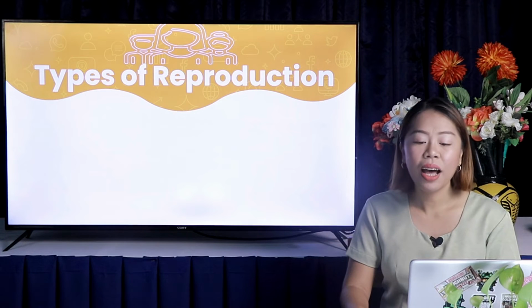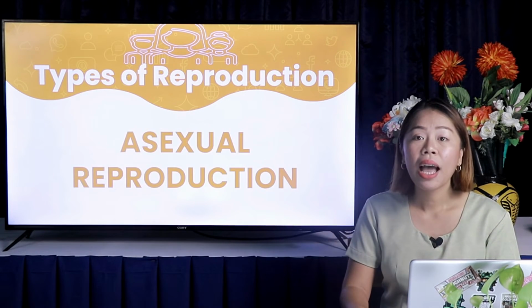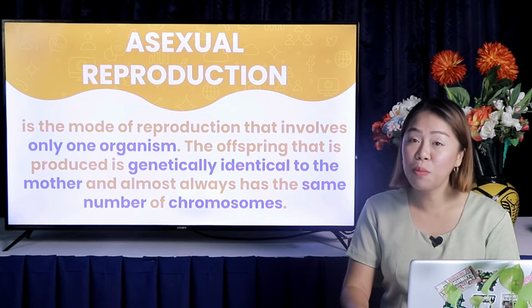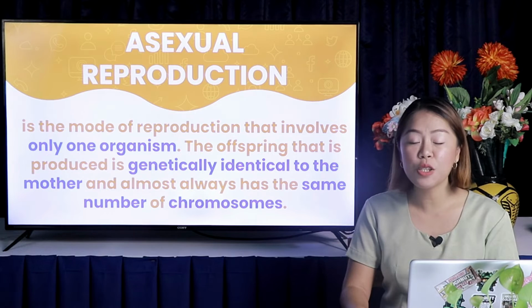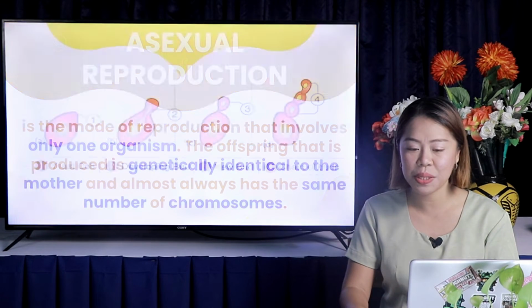On the other hand, another type of reproduction is known as asexual reproduction. It is the mode of reproduction that involves only one organism. The offspring that is produced is genetically identical to the mother and almost always has the same number of chromosomes.